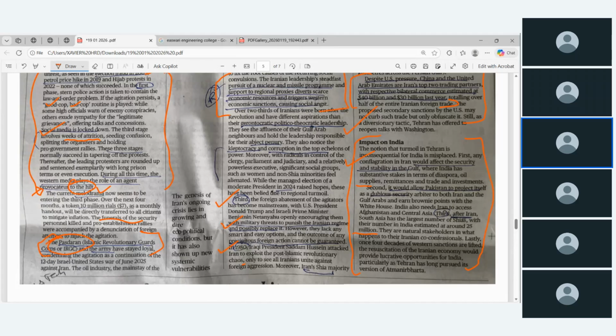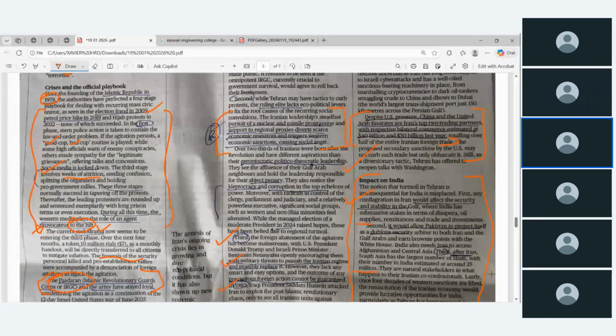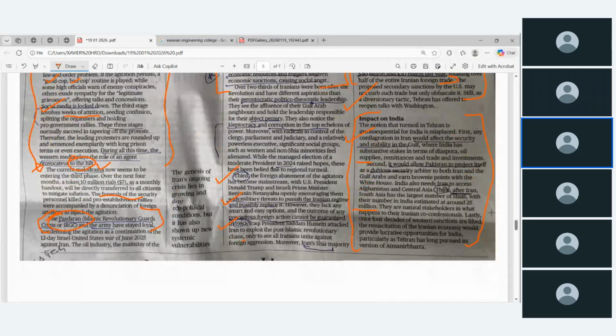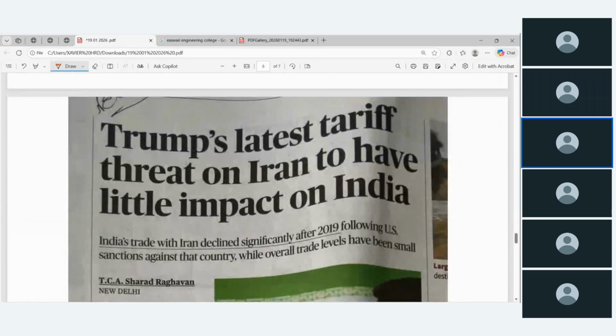Okay, this is what this paragraph discussed. I think this is sufficient. You just overlook what the main problem was, how the US made its role, and what impact is happening to India because of the problem with Iran.